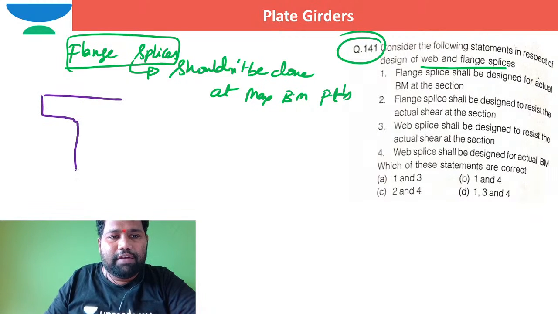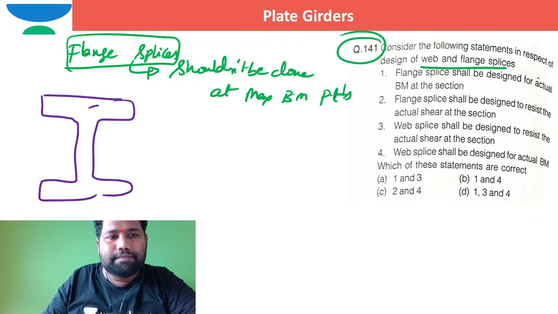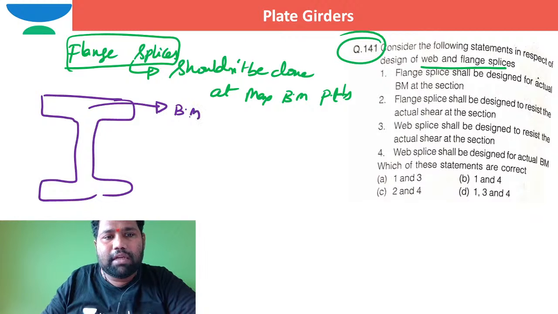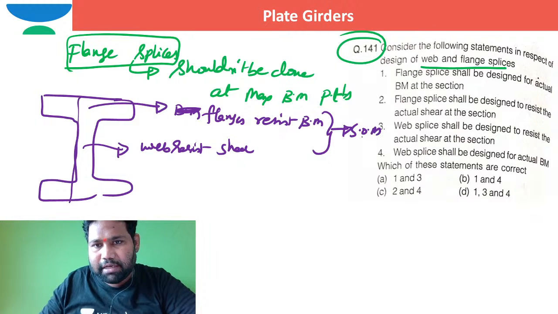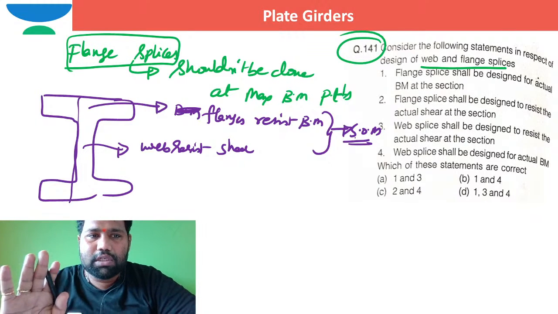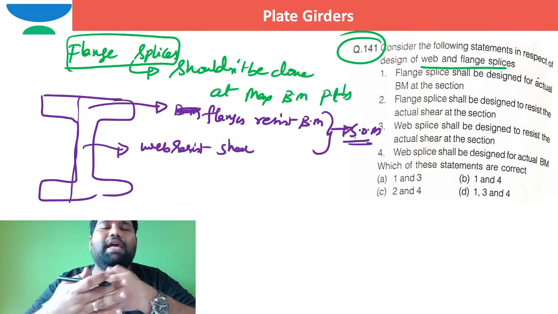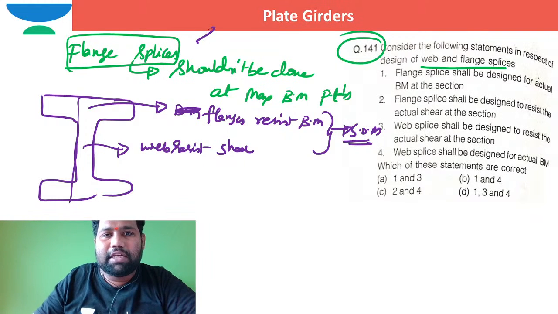beams with flanged sections, flanges resist bending moment. The web will resist shear forces, right? Web resists shear forces. Flanges resist bending moment. From where did you get this conclusion? From strength of materials. If you refer, that is the basic conclusion. So what is splicing? Splicing means nothing but joining. Let me write splicing.